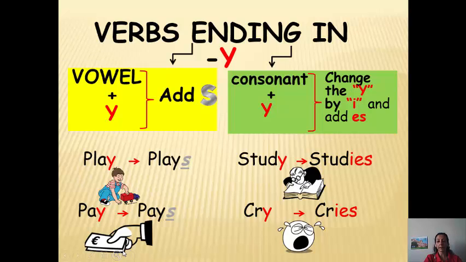So we cross the Y and put IES. As you see in the examples, play, plays, we put S, pay, pays, put S. But when we find study, consonant letter D before Y, we change the Y to IES. Also, cry, cries.